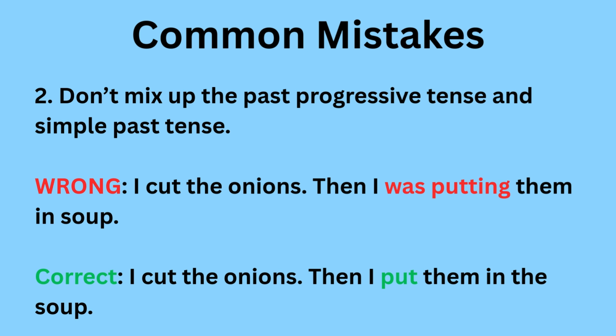Another common mistake, don't mix up the past progressive tense and the simple past tense. So incorrect, I cut the onions, then I was putting them in soup. Correct would be, I cut the onions, then I put them in the soup.